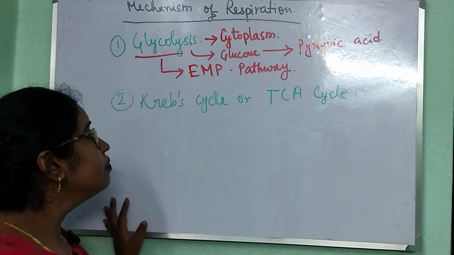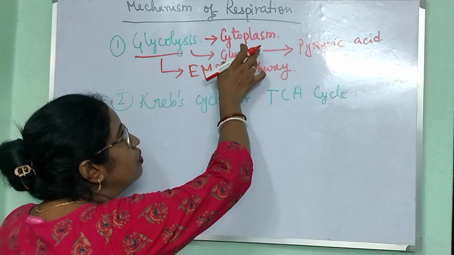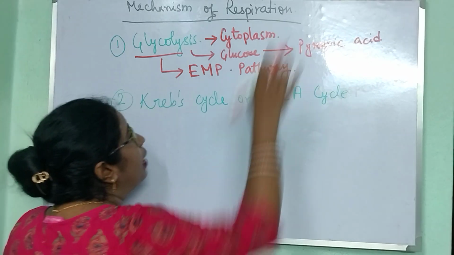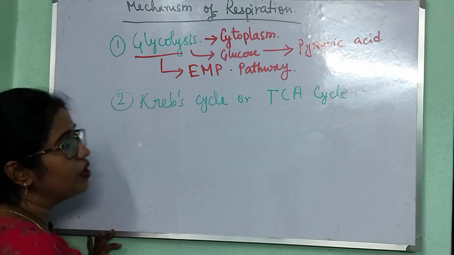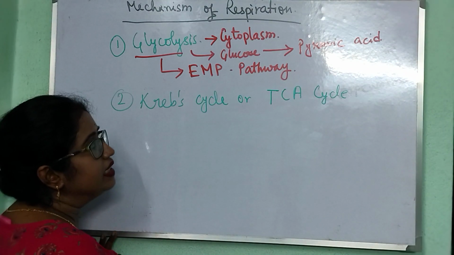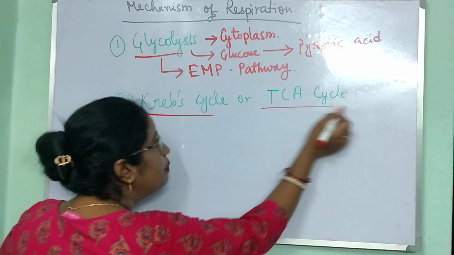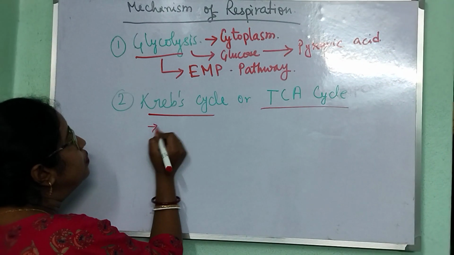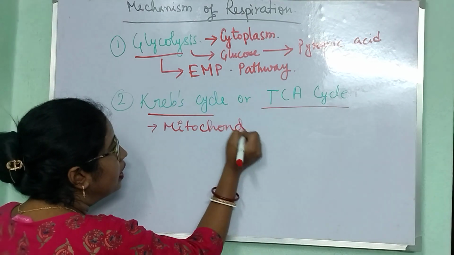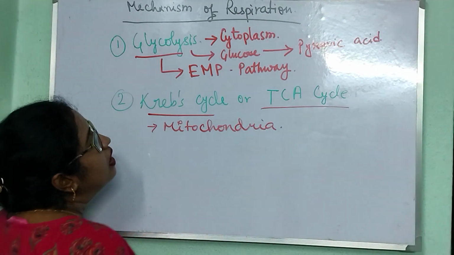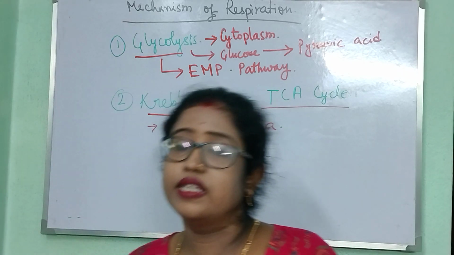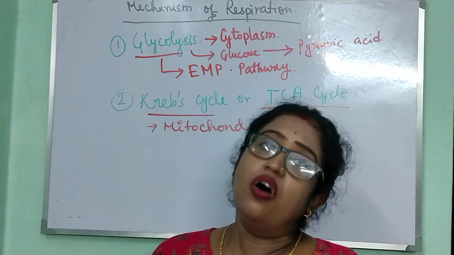But the main process is that glucose is transformed into pyruvic acid in the glycolysis process. After the formation of pyruvic acid, the pyruvate enters into the mitochondria. And in the mitochondria, the Krebs cycle or TCA cycle, or rather the citric acid cycle, occurs.